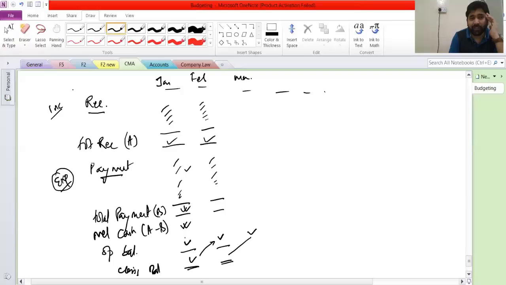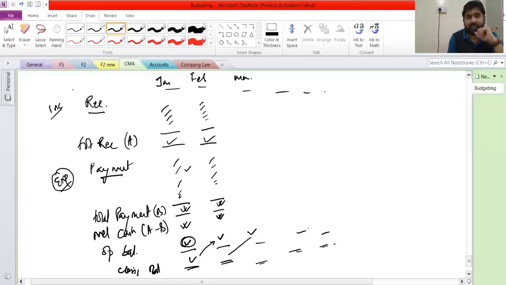So that is why they will give you only one opening balance. They will not give you opening balances for all the months of the year. Then you will start getting all these totals here, and you will continue like this. And for the 6 months, now you can see what your expected cash balance is.